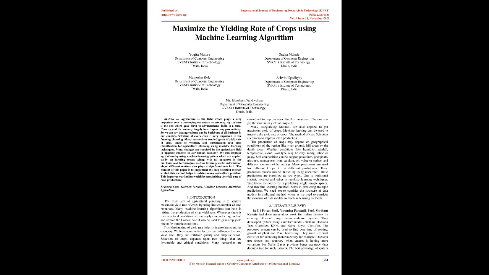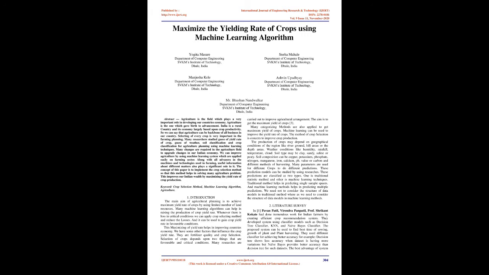These predictions are classified as two types. One is the traditional statistic method and the other is machine learning techniques. The traditional method helps in predicting single sample spaces, and machine learning methods help in predicting multiple predictions. We need not consider the structure of data models in the traditional method, whereas we need to consider the structure of data models in machine learning methods.